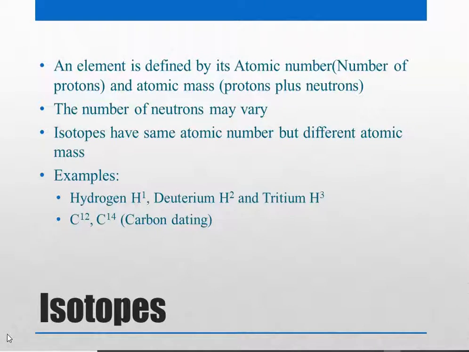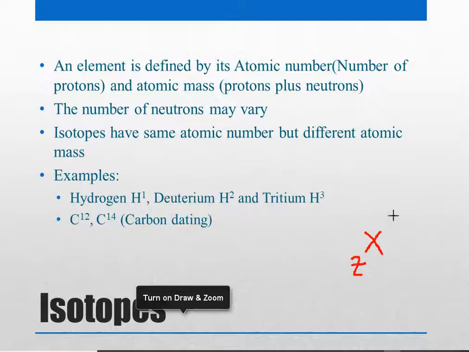An element is defined by its atomic number, that is the number of protons it has, and the atomic mass it has. Now, what do you mean by atomic number and atomic mass? When you refer to any element, we can describe it by writing the name of the element, its atomic number, and its atomic mass.